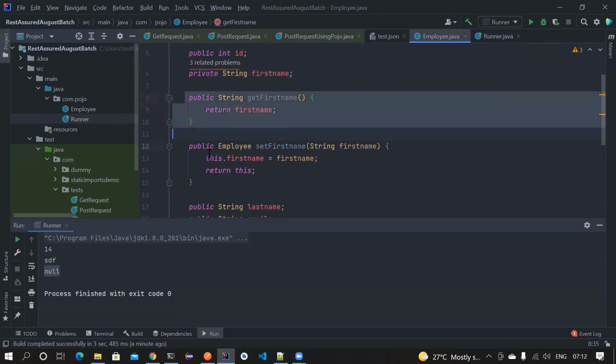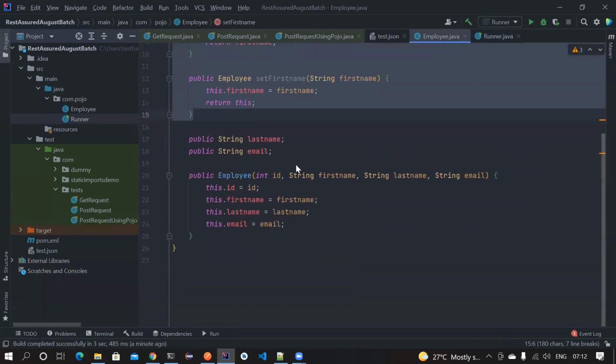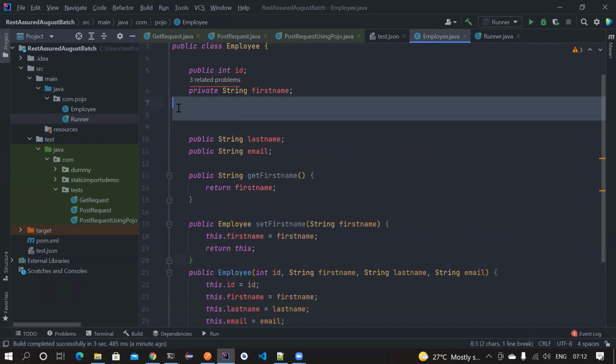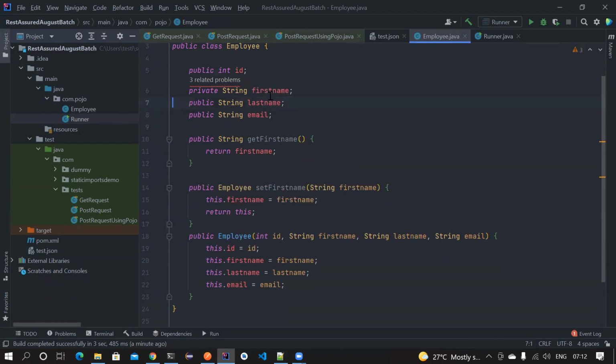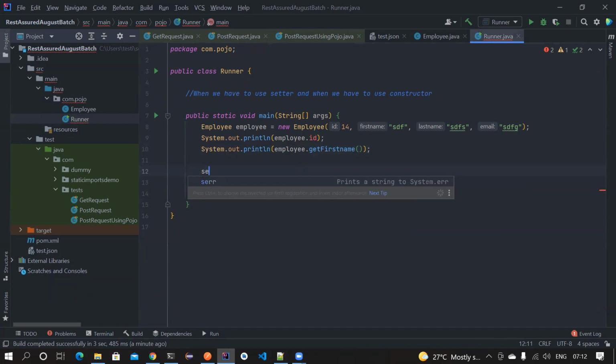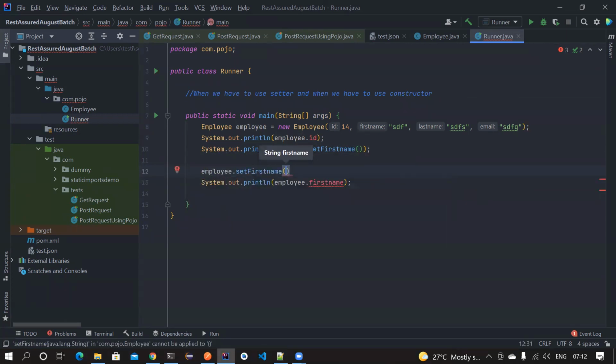Okay, I have created a getter and setter. For this maybe I'll bring them down so that it's more readable. So now for the first name I have a getter and setter. If I have to access this anywhere, so get first name. If I want to set some value to it, then employee dot set first name and then pass your first name. Let's say I'm passing it null. This time also if I try to get the first name, it will still print null.